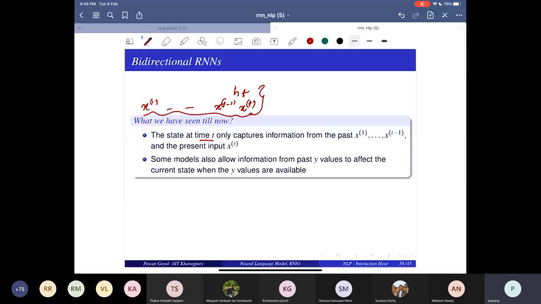Now that limits the context that the RNN can use. For some application, I may also want to see what is coming to the right. Why can't I use xt plus 1 to xn to also compute my ht? What is the problem? Can anyone tell? Why can't I use the words to the right of xt to compute ht? Is there a fundamental problem?